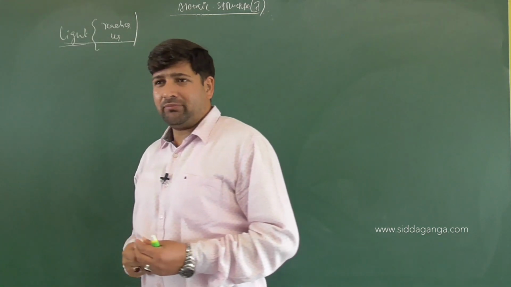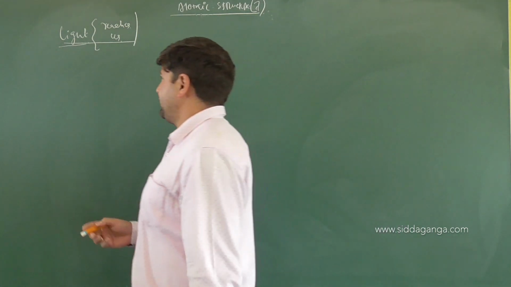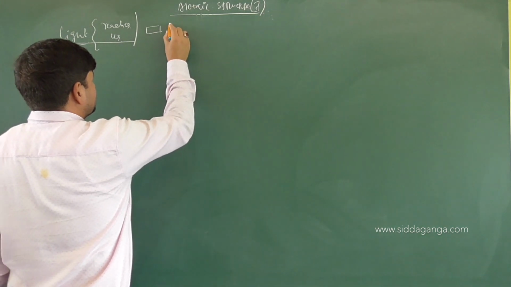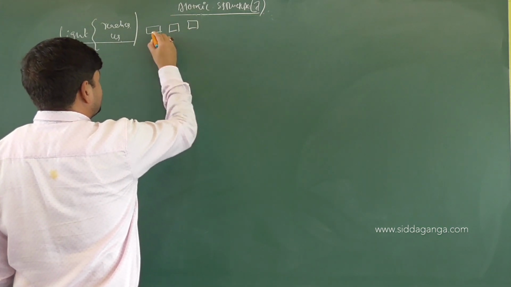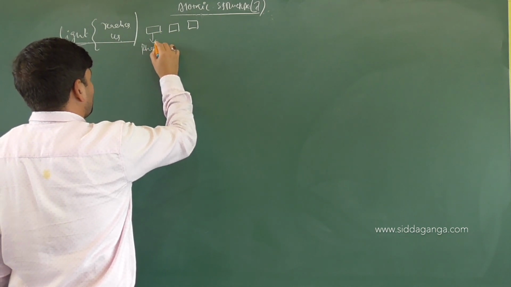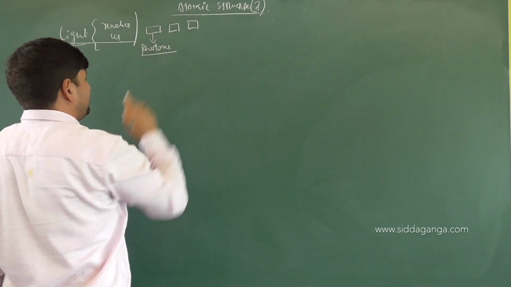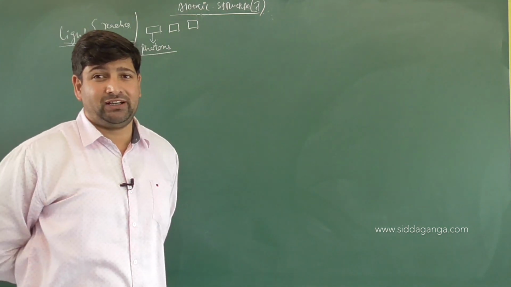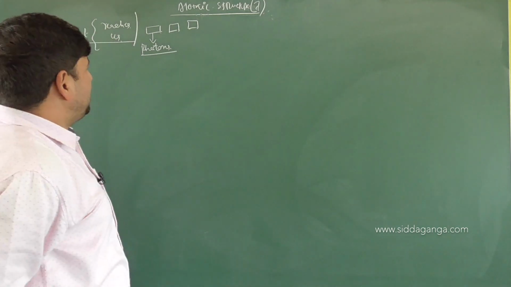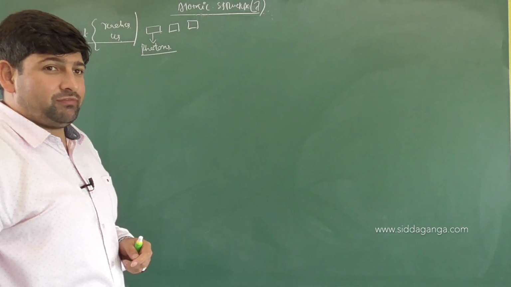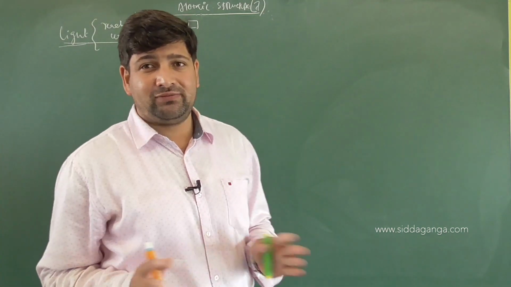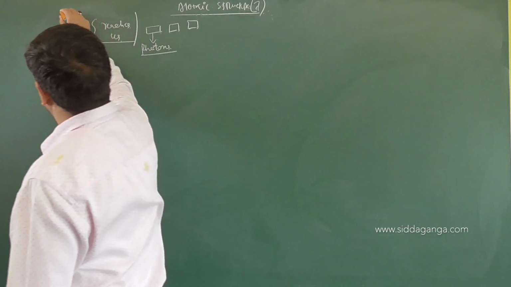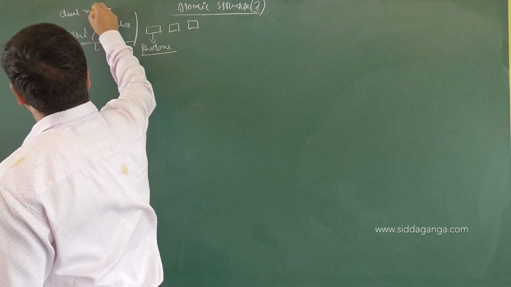Light being matter, because we know light does not travel continuously, rather light travels in the form of small bundles and packets of energy called photons. And last time we said, like electrons, protons, photons will also exhibit wave and particle nature. So there will be different experiments which prove somewhere light acting as wave and somewhere light acting as particle. So there is definitely dual nature exhibited by light.